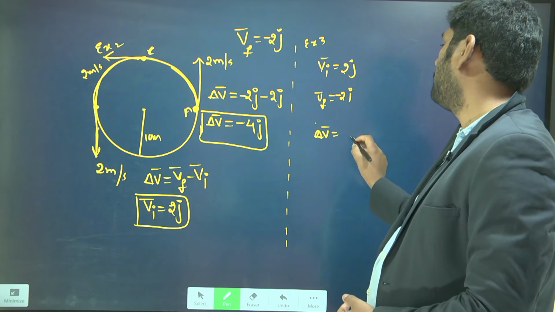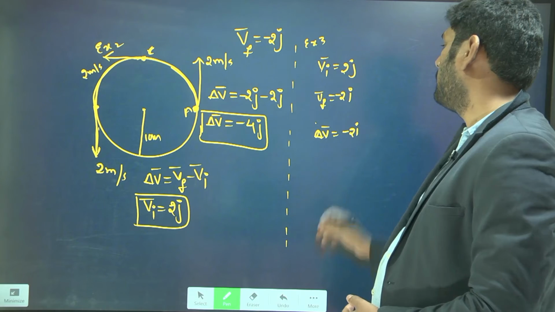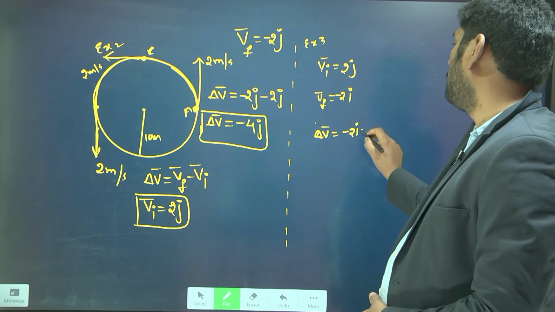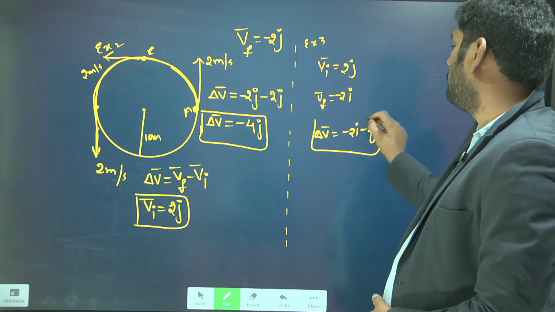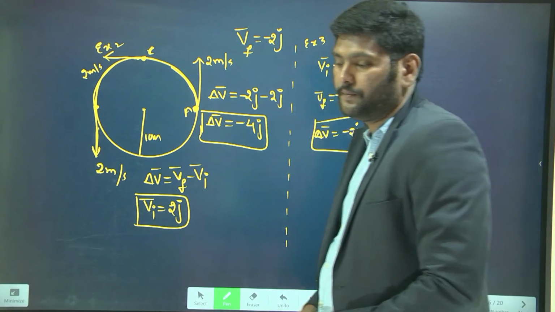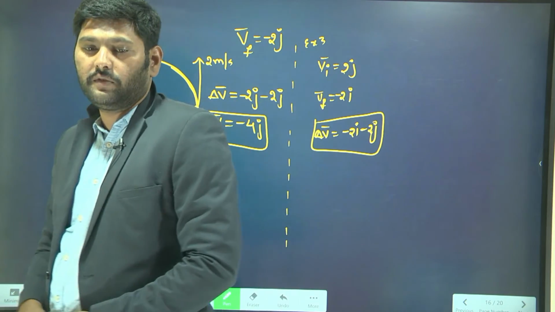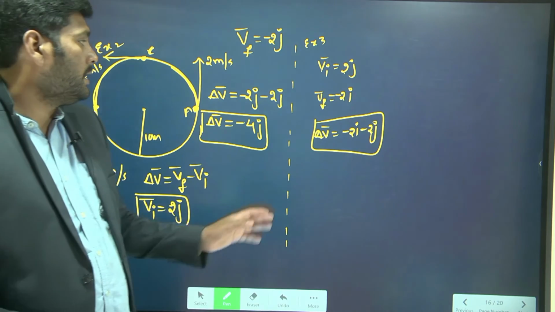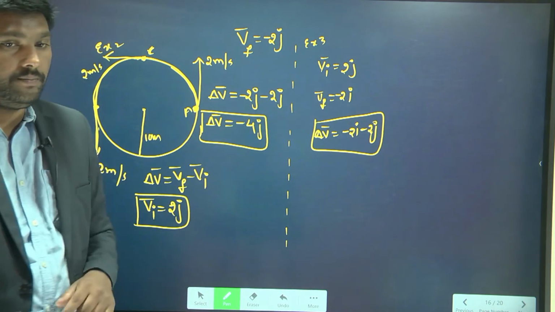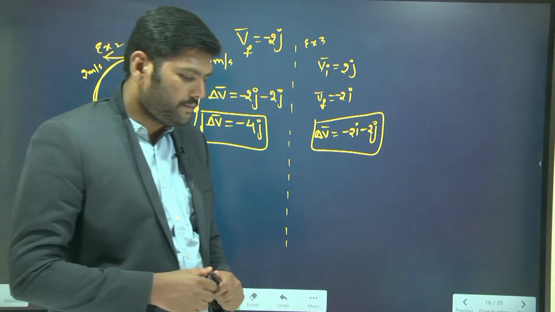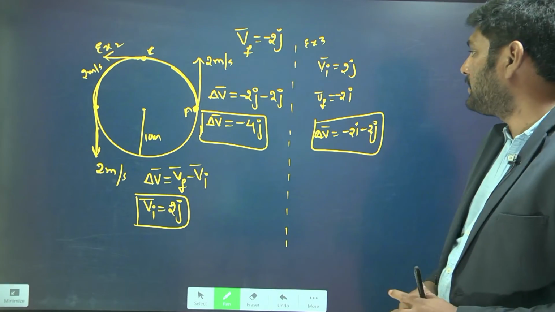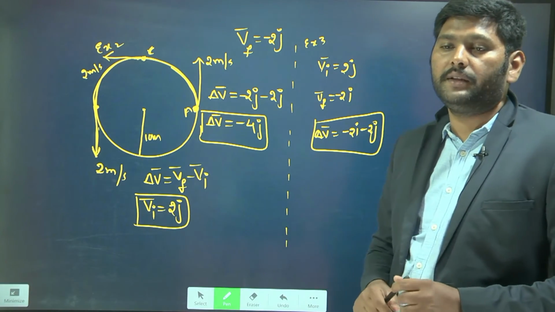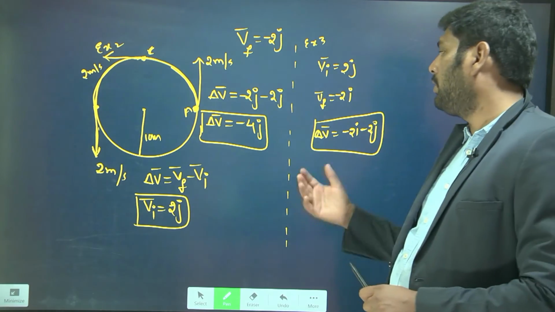final minus initial. Final is minus 2i, initial is minus 2j, so this will give the change in velocity vector. So that is how you can find the change in velocity vector, by taking that same situation. Better write it down. Next, this is the way you can find the change in velocity vector. Now let's go for acceleration.